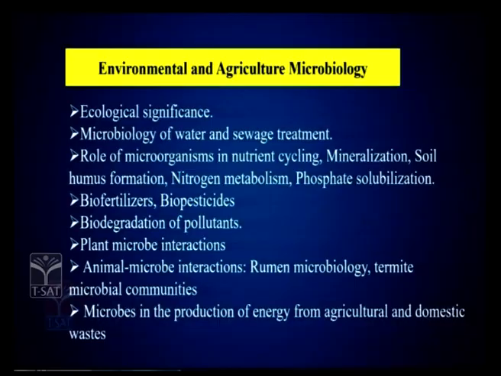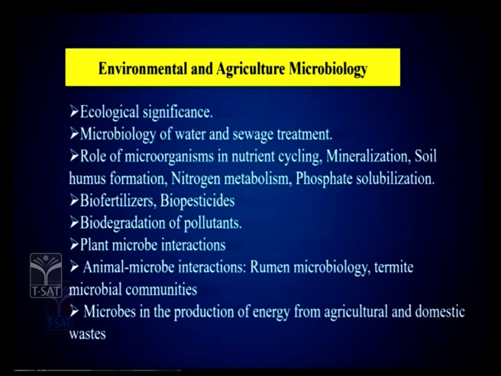Of course, the ecological significance is all about referring to environmental and agricultural microbiology. The role of microorganisms in nutrient cycling is important, because these cycles like phosphate solubilization and nitrogen metabolism are all very important. Focus some light on the nitrogen cycle and other biogeochemical cycles. And biofertilizers, biopesticides, please list out all the examples.